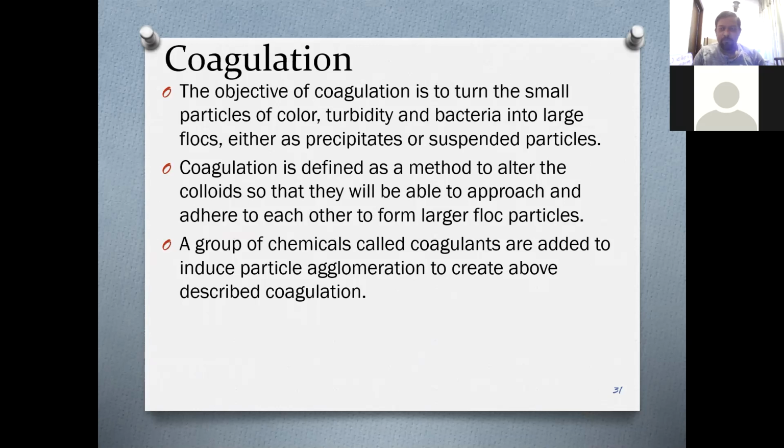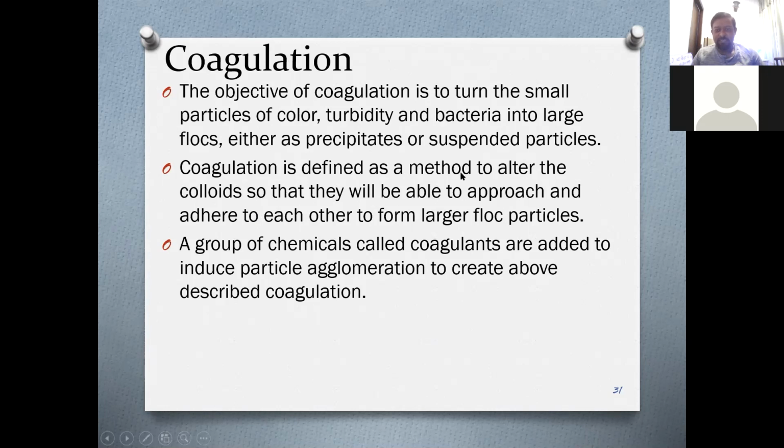Now, water contains a lot of particles, natural water. Some of them are suspended between water molecules. I'll show you some other slide. So they cannot come down by gravity because of certain other forces. As a result, it is suspended. It is difficult to remove. So what we do by coagulation is to increase the size of the particle by allowing all the particles to glue together and come down.